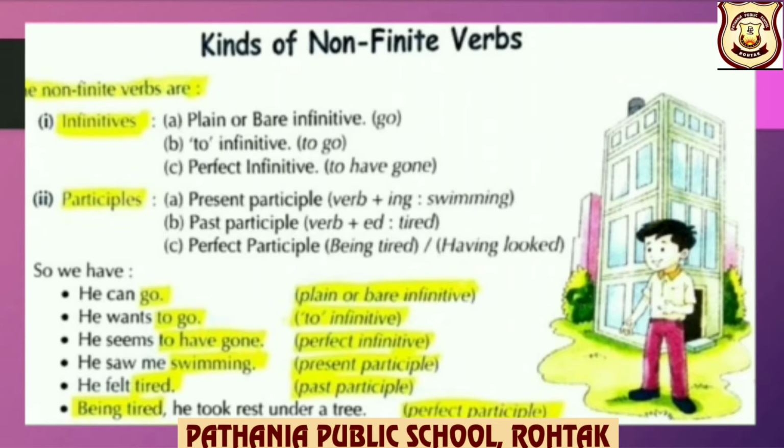He saw me swimming, verb plus ing, which acts as an adjective in a sentence, present participle. He felt tired. Tired, past participle. Being tired, he took rest under a tree. Being tired, perfect participle.